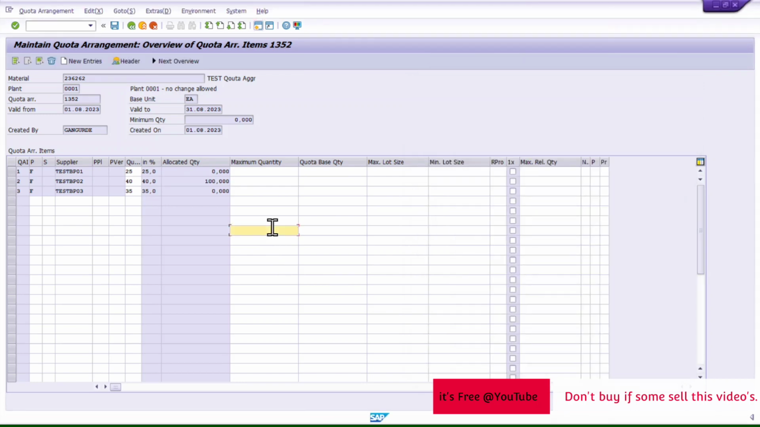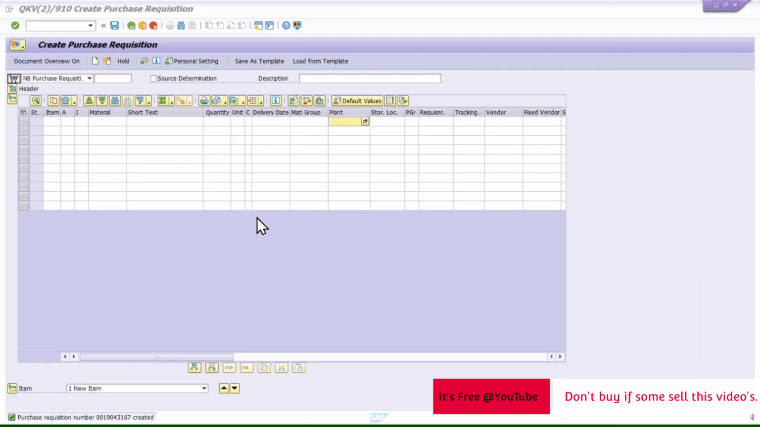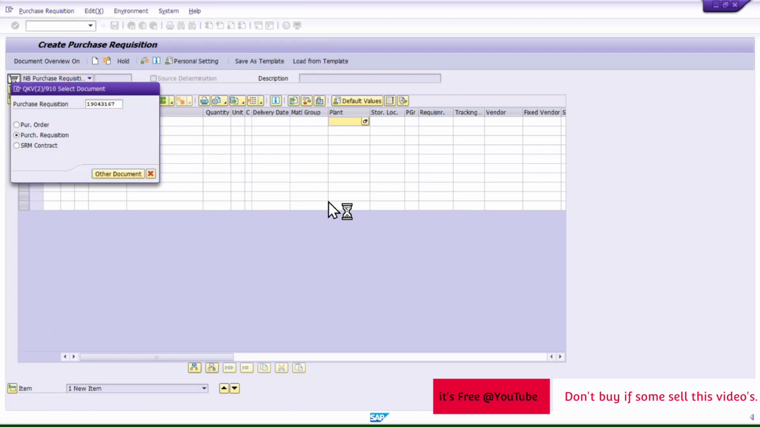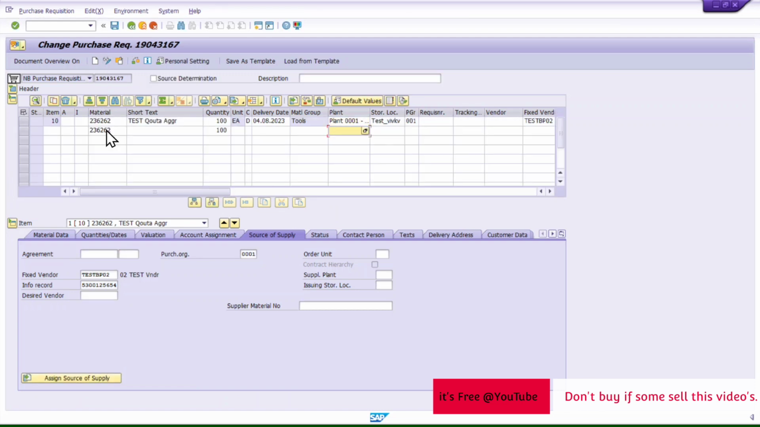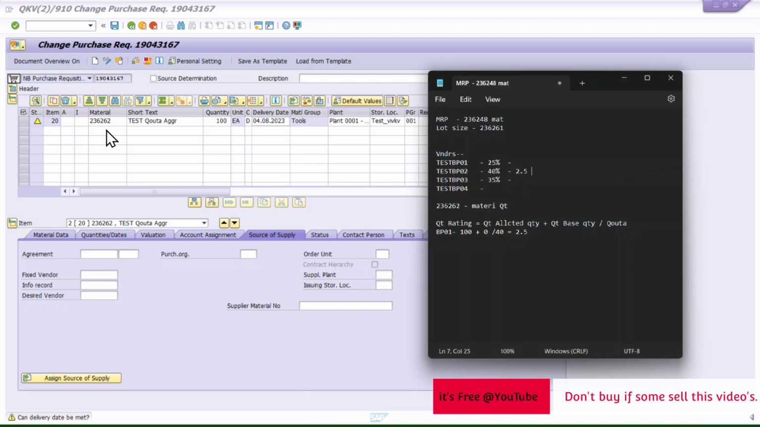Then I will try to do two more purchase requisitions and we will see how this quota is working. I will edit the existing PR. I will not create a new PR, but I will add two more line items in the same purchase requisition. Now if we check, the highest quota assigned is 35%, so this should get selected.